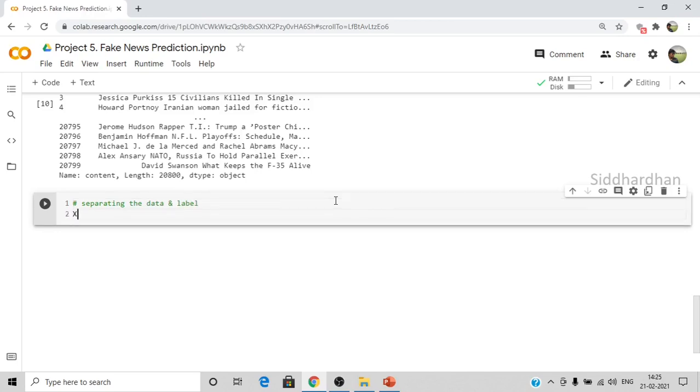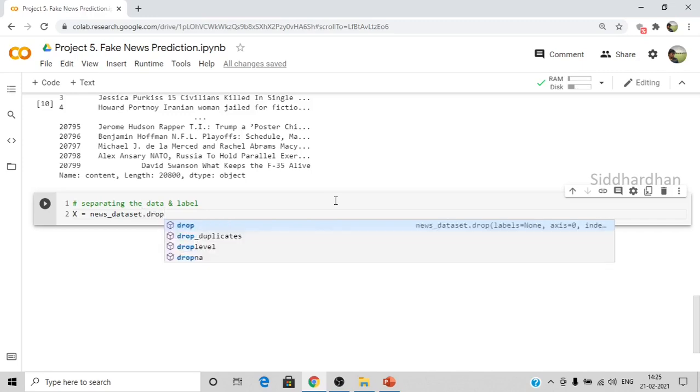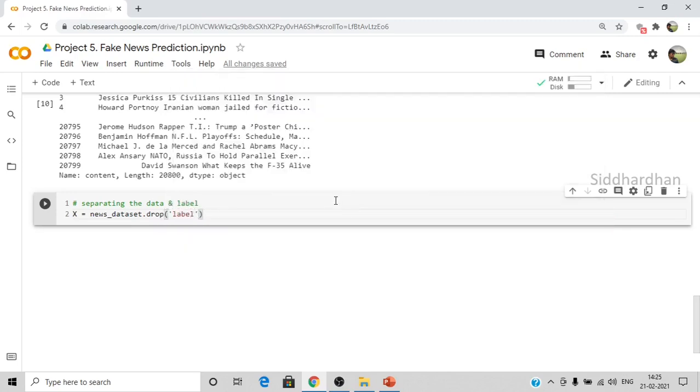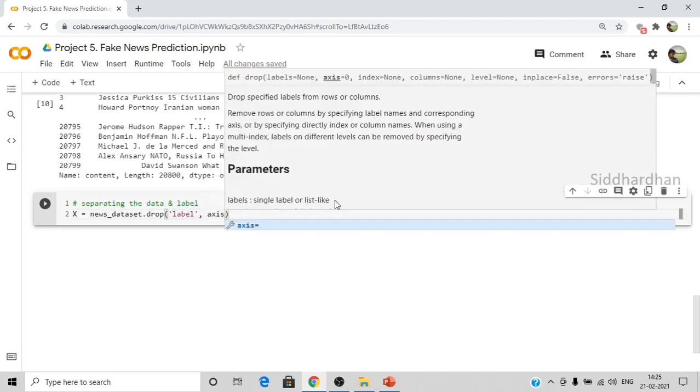So I'll create the variable as x. So x is equal to news dataset dot drop label, axis is equal to 1.